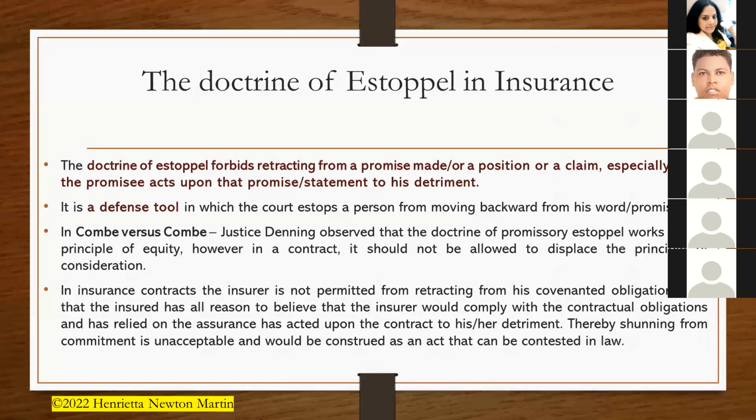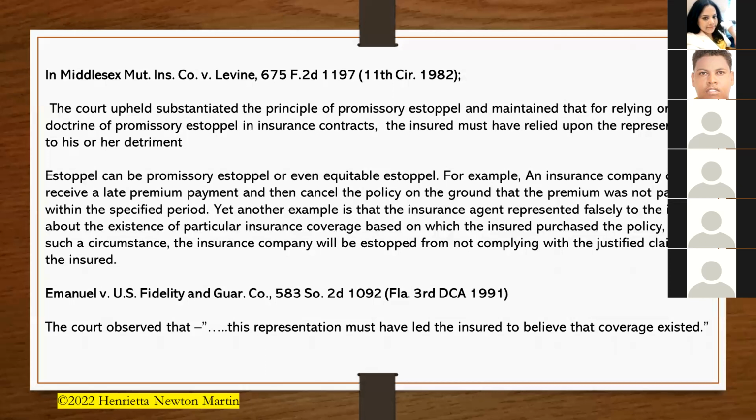Thereby, running away from the commitment is unacceptable, and it would be construed as an act that can be contested in law. Now, in Middlesex Mutual Insurance Company versus Levine, the court upheld the principle of promissory estoppel and maintained that for relying on the doctrine of promissory estoppel in insurance contracts, the insured must have relied upon the representation to his or her detriment.